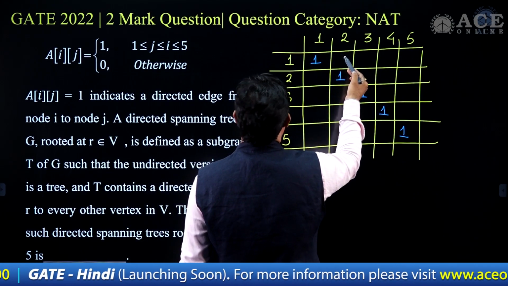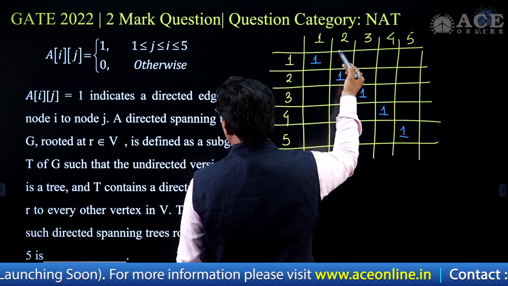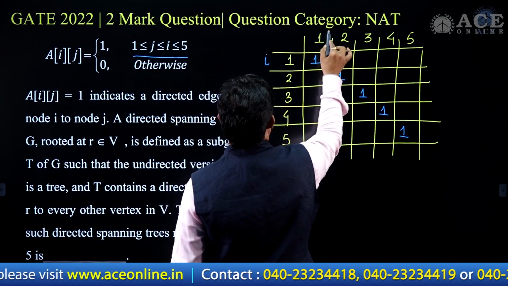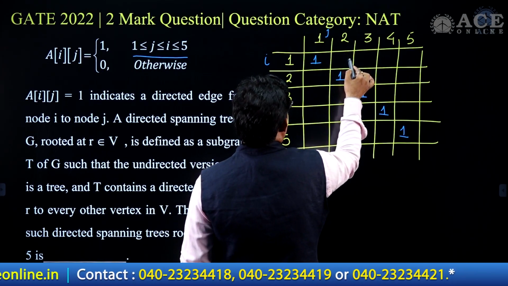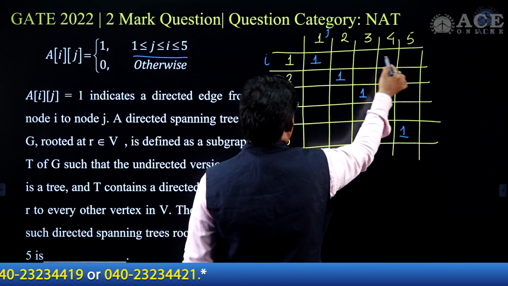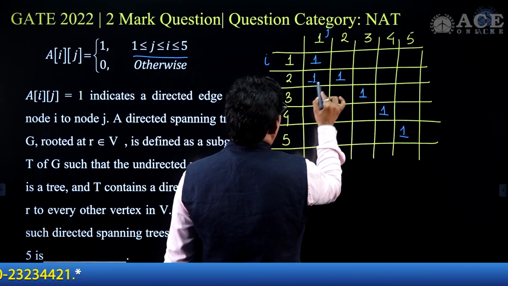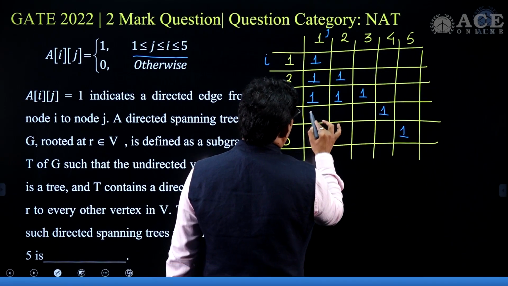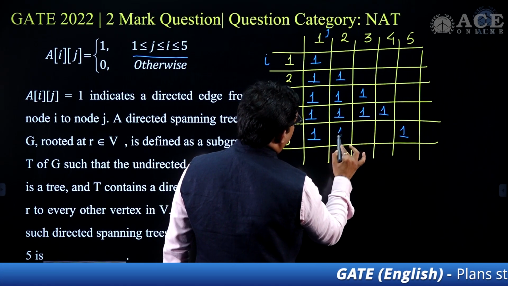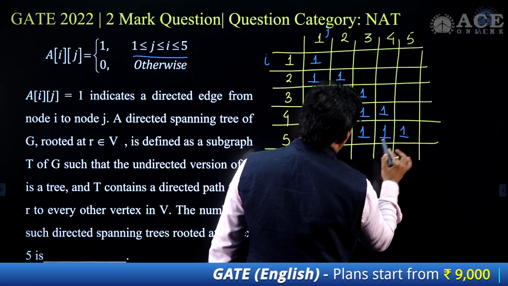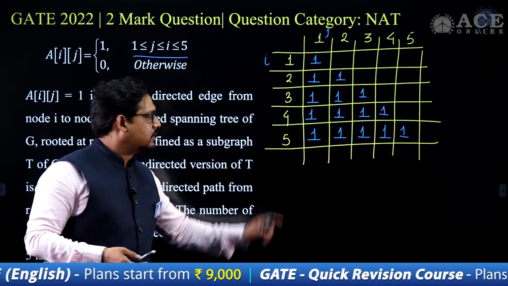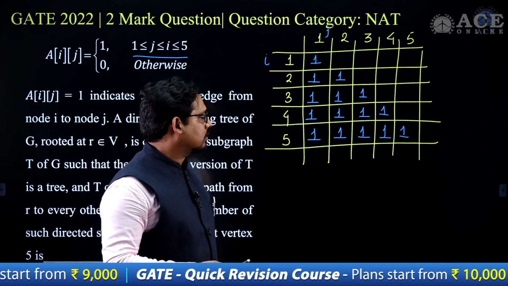But here j is less than or equal to i. So this is the i part, this is j. This is not j less than or equal to i; here j is greater than i. So now the entries that will come here in this case, the directed entries, will look like this, this, this and this. So this is how this adjacency matrix is going to look.